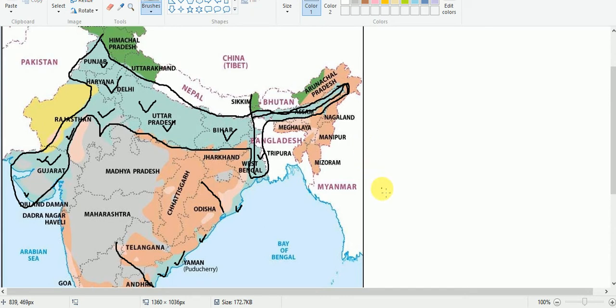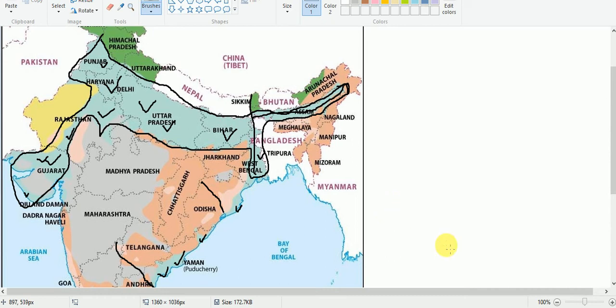And shoals, these are the purely seasonal rivers flowing down from the Shivaliks. In the plain areas, the beds of these seasonal rivers are broad, braided, shallow, and sandy. And these shoals destroy a large area of the fertile plain by depositing sands and pebbles.